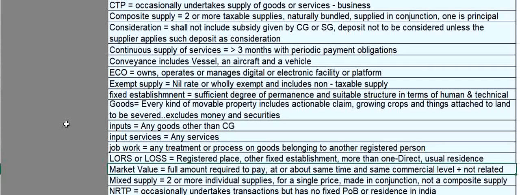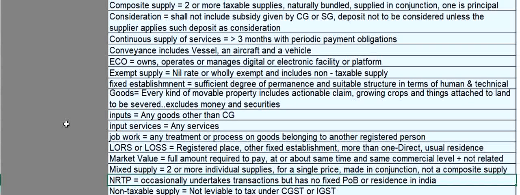Market value means full amount required to pay at or about the same time and same commercial level, and parties are not related. Mixed supply means two or more individual supplies, should be for a single price, and should be made in conjunction, and it should not be a composite supply. Non-resident taxable person means a person who occasionally undertakes transactions but he has no fixed place of business or residence in India.